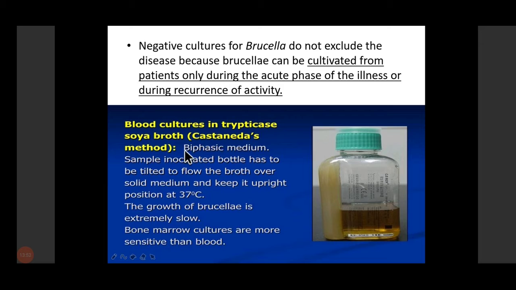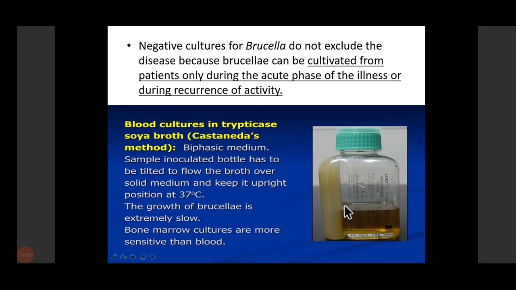Another method is the Castaneda method. In the Castaneda method, we use a biphasic medium. So this is a biphasic medium. Biphasic means it has a broth, liquid media, as well as solid media. The solid media is a little slant, and we put the sample in this and then we incubate it. We incubate the bottle in upright position.